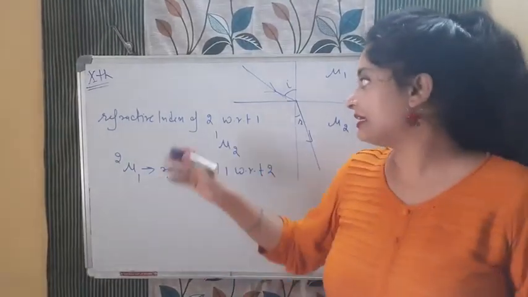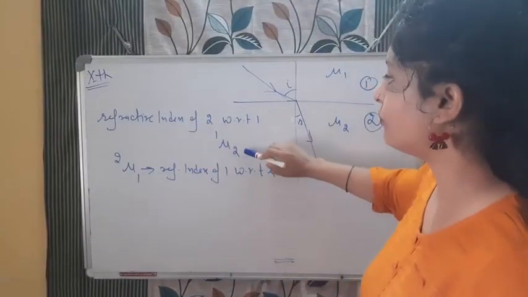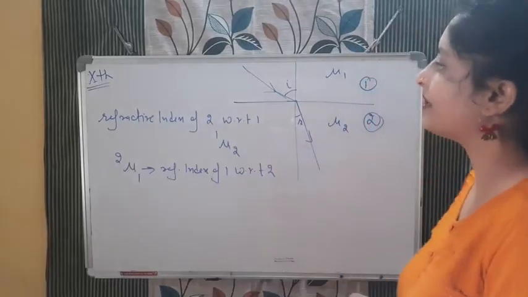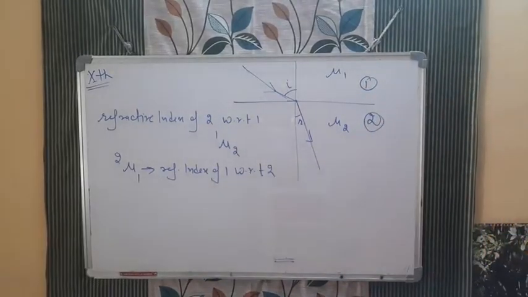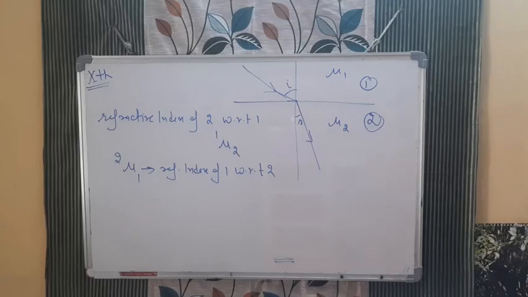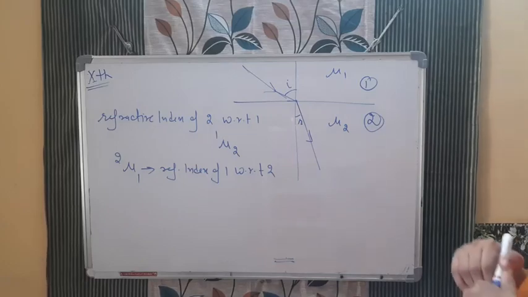But listen, if you write it this way, 1 mu 2 or 2 mu 1, sometimes students get confused. So see this properly and write it properly. If you are writing 1 mu 2, it means you are writing the refractive index of 2 with respect to 1, and if you are writing 2 mu 1, this is the refractive index of 1 with respect to 2.